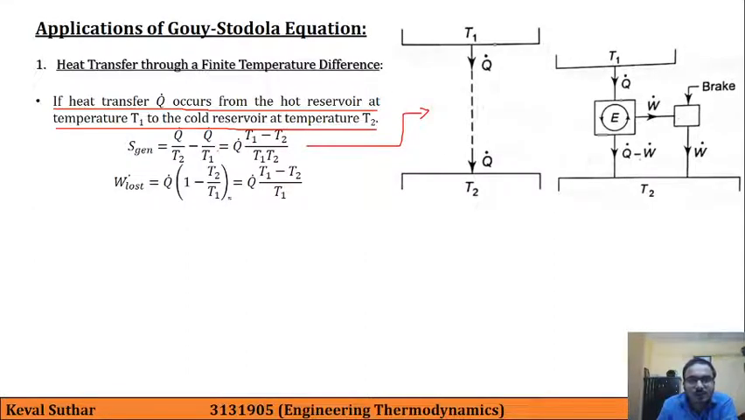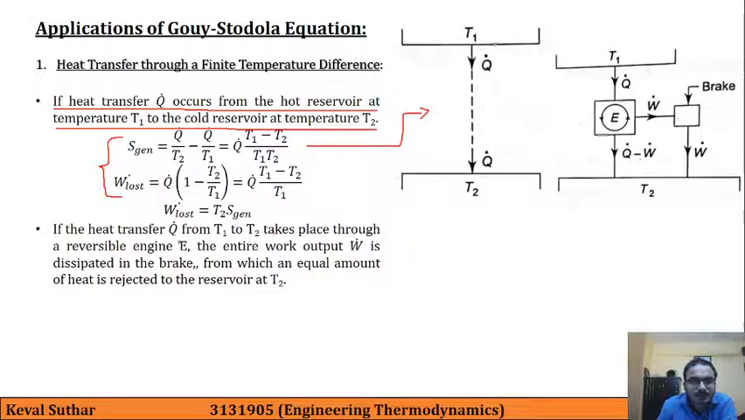And in case of W lost, suppose we are running this heat engine, then W lost is given by Q dot into (1 minus T2 by T1). So Q dot into (T1 minus T2) by T1. So when we combine these two equations, we can say that W lost is equal to T2 into S generation, where T2 is the temperature at which we are rejecting the heat.